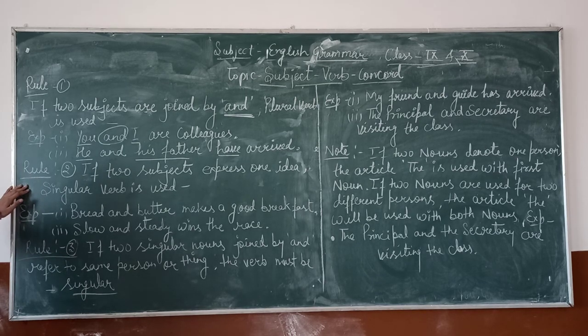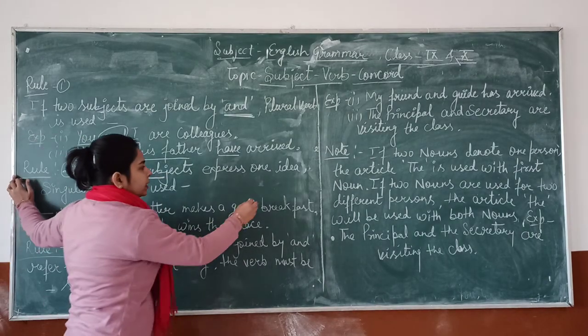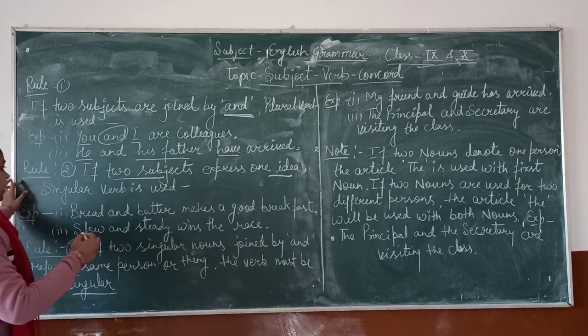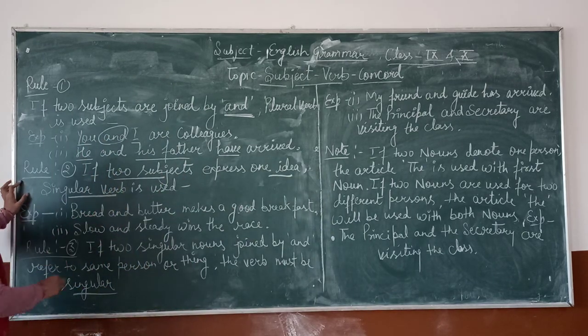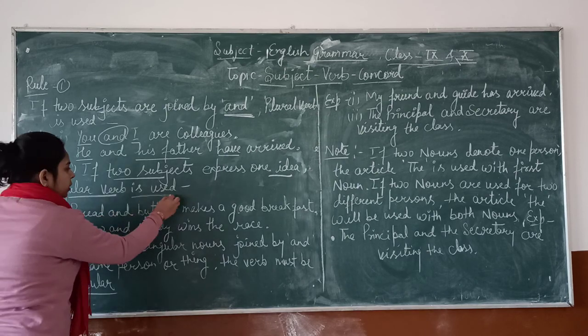Next rule second, if two subjects express one idea, a singular verb is used.